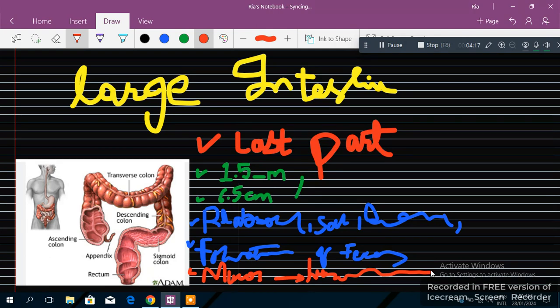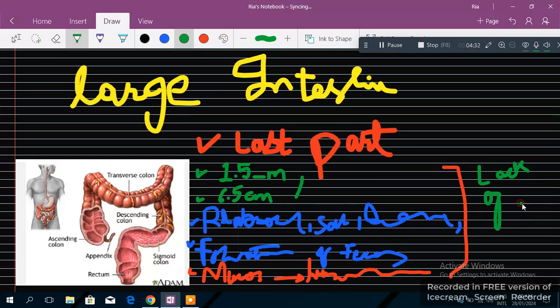Lubrication. And a very important point: in the small intestine we studied that villi were present in the structure, but here we say lack of villi. This means we don't see villi in this entire structure.